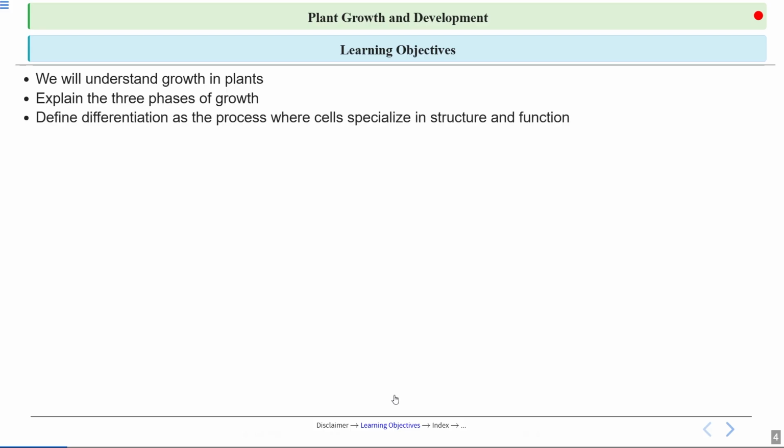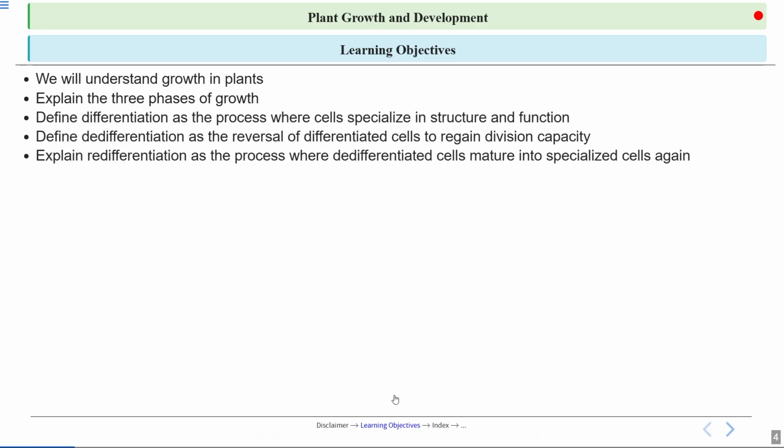So, these will be our learning objectives for today. We will start with growth. What is growth? Definition of growth and important perspectives of growth. Then, we will explain the 3 phases of growth. What are the 3 phases of growth? We will explain them in detail one by one.